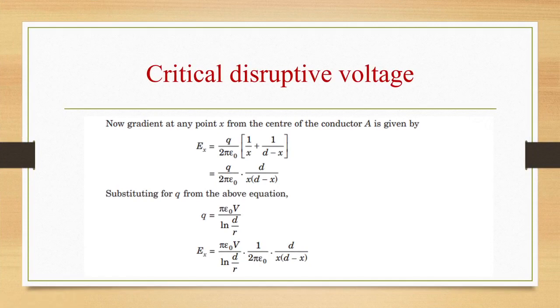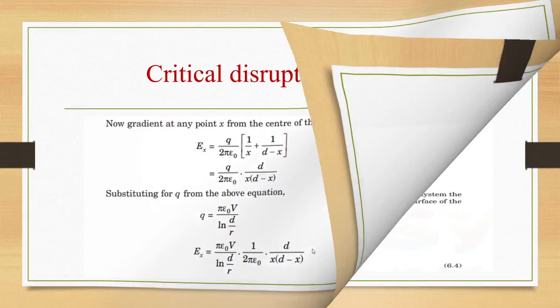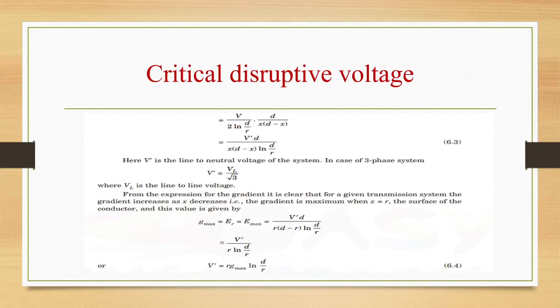Now gradient at point x from the center of the conductor A is given as Ex is equal to Q by 2 pi epsilon 1 by x plus 1 by d minus x. That is Q by 2 pi epsilon d by x into d minus x. Substituting Q from the above equation, Q will be given as pi epsilon naught V by ln d by r. So now Ex will become equal to pi epsilon naught V by ln d by r into 1 by 2 pi epsilon naught into d by x into d minus x. That is equal to V by 2 ln d by r into d by x into d minus x, that is V dash d by x into d minus x ln d by r.